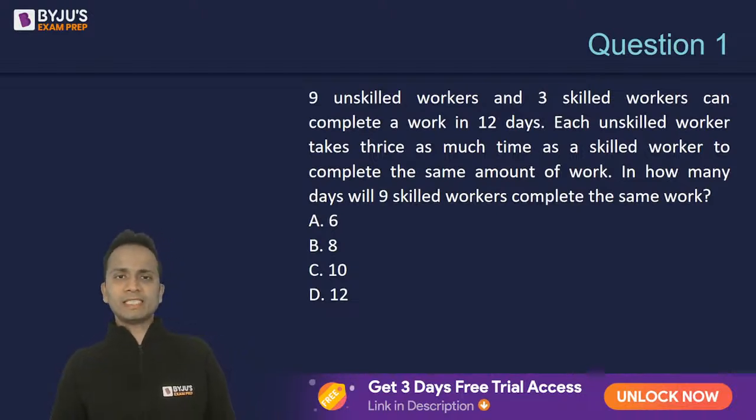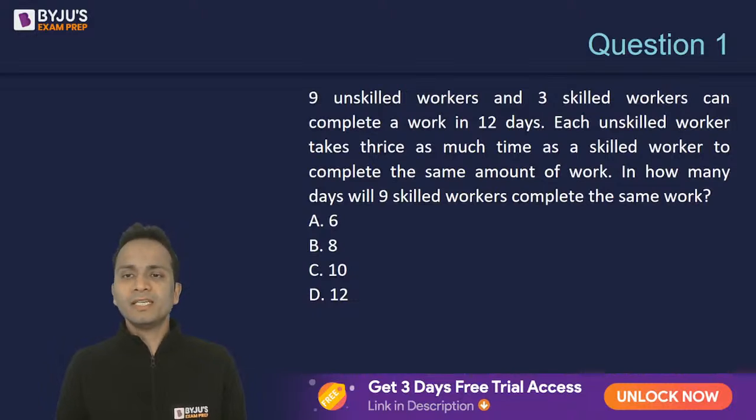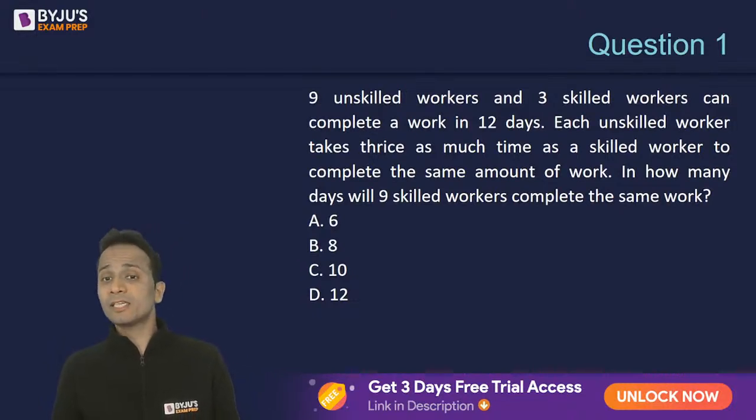Question number one says that 9 unskilled workers and 3 skilled workers can complete a work in 12 days. If each unskilled worker takes thrice as much time as a skilled worker to complete the same amount of work, then in how many days will 9 skilled workers complete the same work?